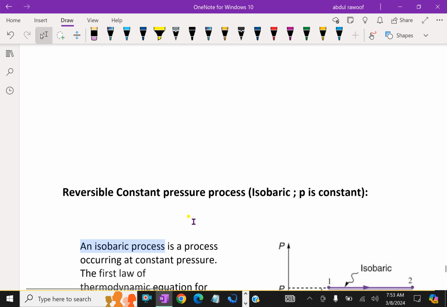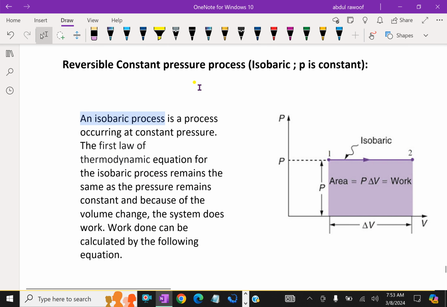Next we will discuss the reversible constant pressure process, that is the isobaric process, in which P is constant. For example, the boundary of the system is inflexible in a constant volume process, as we already saw. Then the pressure rises when heat is supplied.